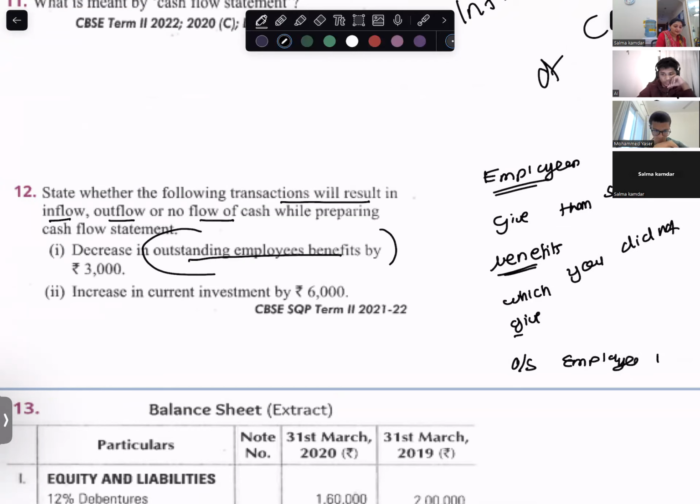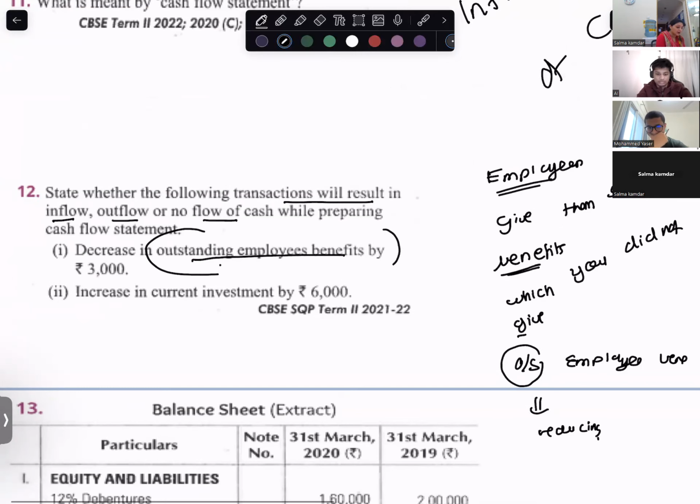As and when you start giving them this money, this outstanding will go on reducing. So there is a decrease in outstanding employee benefit.